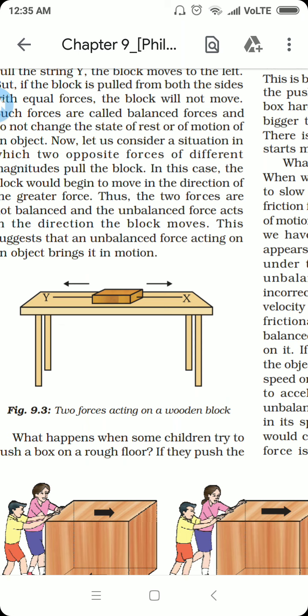That means until and unless an object is acted upon by equal and opposite balanced forces, no matter how many forces there are, right, left, up, down, the object will not move or have any impact. But if an unbalanced force acts on the object, it will get an acceleration in the direction of that particular force.